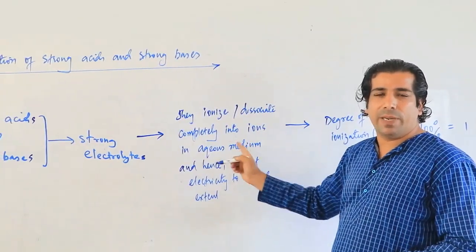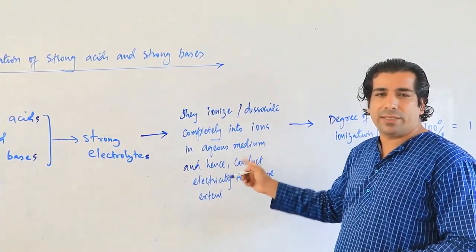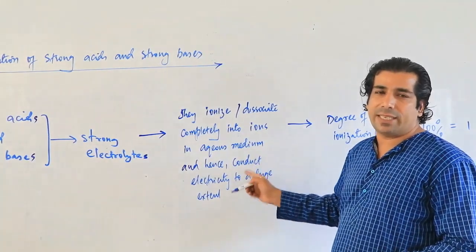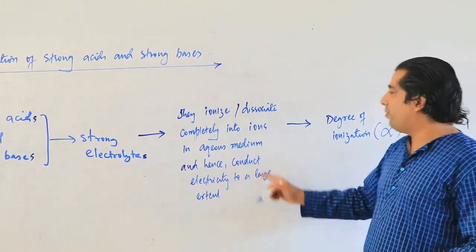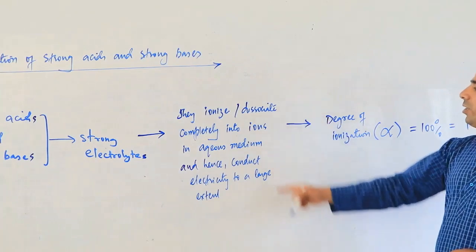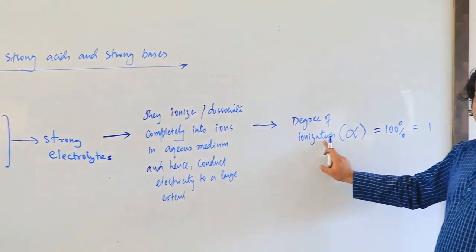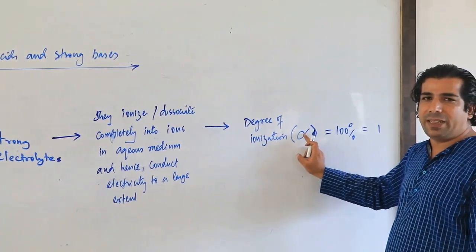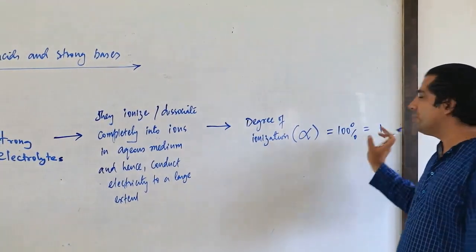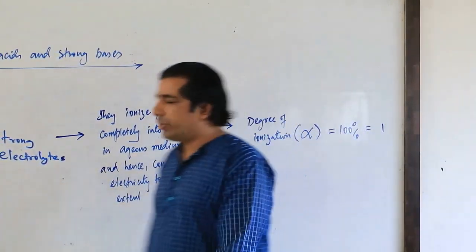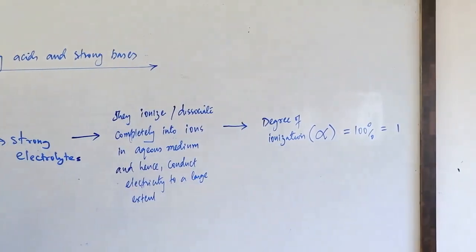They break completely in aqueous medium into ions, and these ions conduct electricity to a greater extent. And finally, what is the degree of dissociation? If they are dissociating completely, then the degree of ionization or dissociation represented by alpha is 100%, that is 1, my dear friends. So this is about strong acids and strong bases.